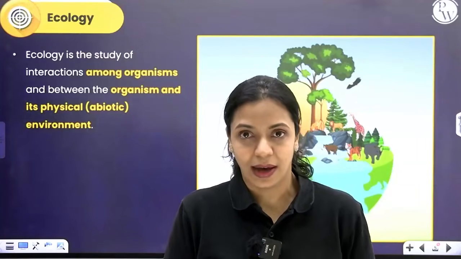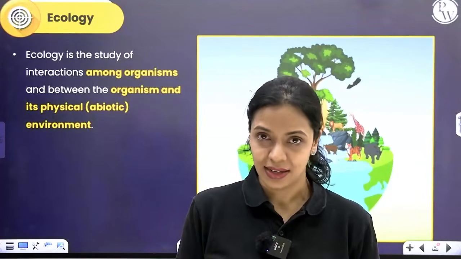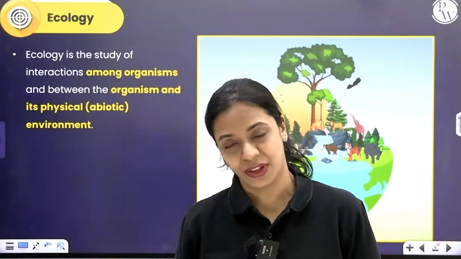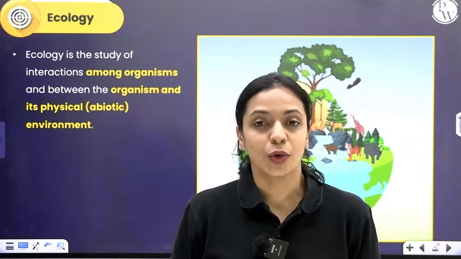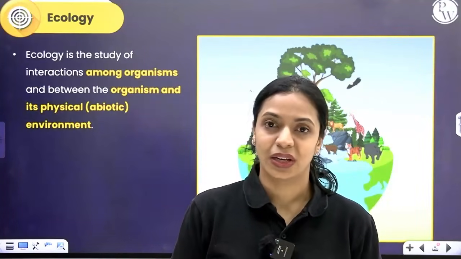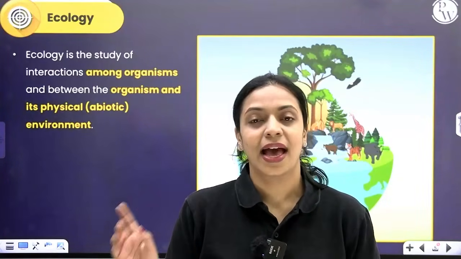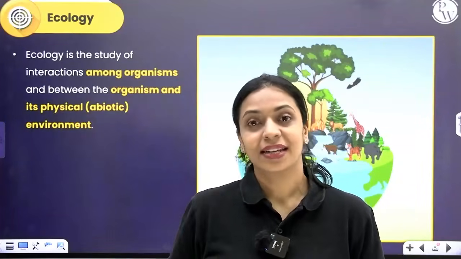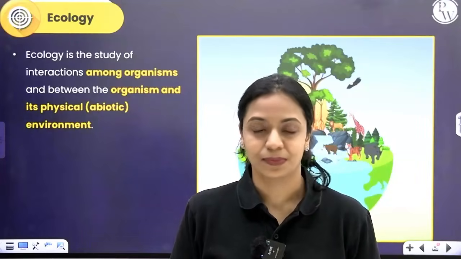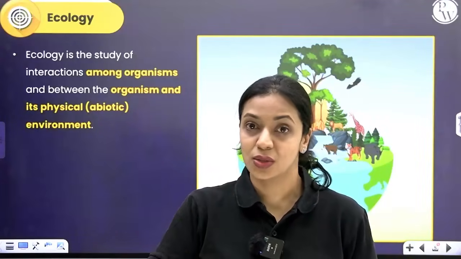Also, if you consider plants, plants interact with us. Whatever carbon dioxide we have exhaled, they pick it up and then they fix it into glucose. They perform photosynthesis. They interact with microbes present in the soil. They also interact with other organisms. And also, they interact with the surrounding physical environment. They are dependent on the sun for energy. They are dependent on soil for nutrients.